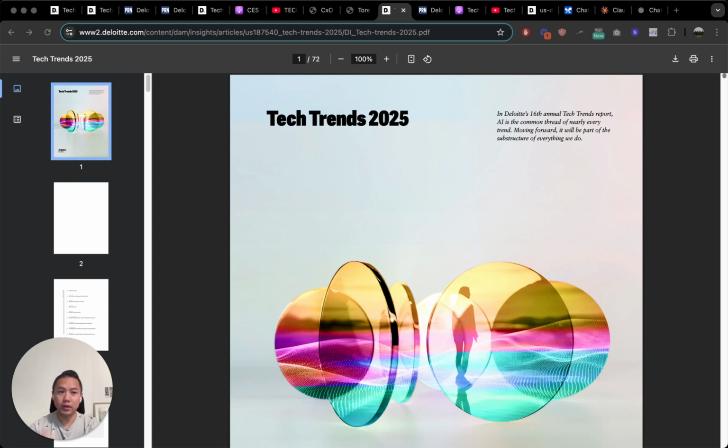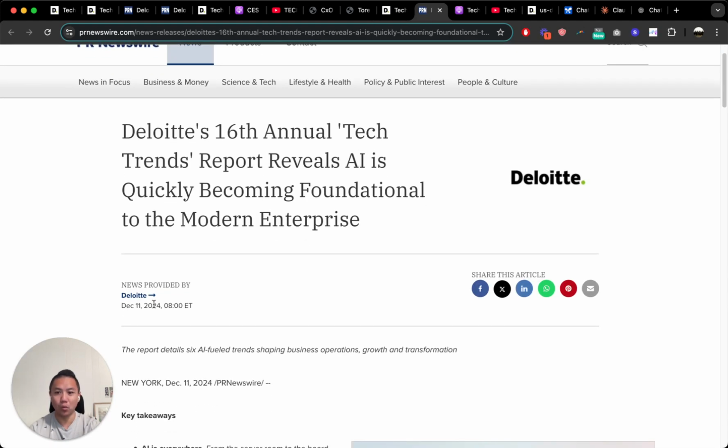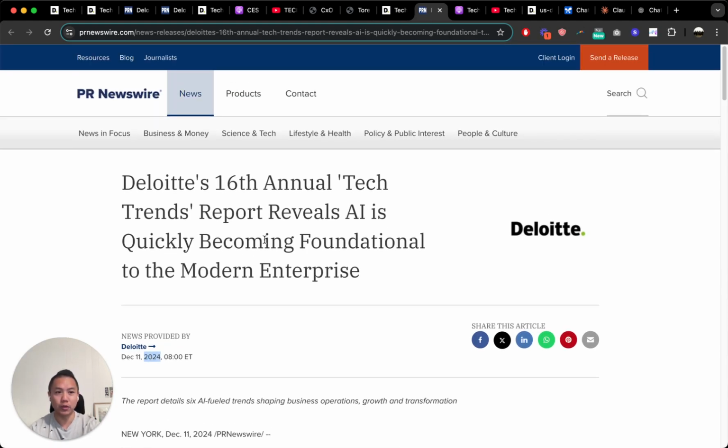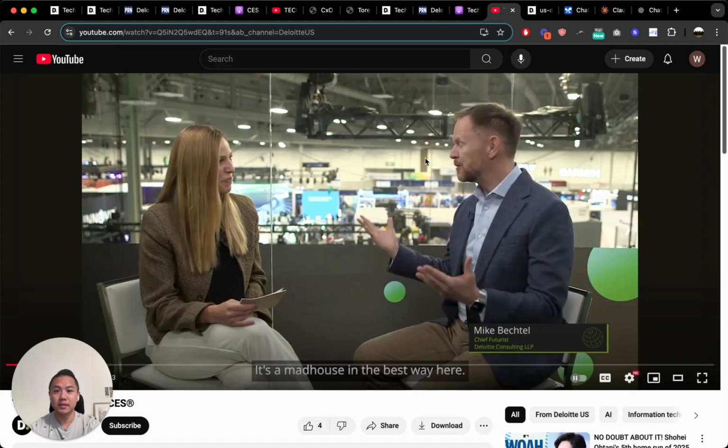Okay, so we're going to create the press release, podcast script, and a blog post. Now, quick note as an aside, obviously the press release already exists. Deloitte published a press release for the 2025 report, and they also did the same exact thing, just with a different spokesperson with the podcast. So you have the same thing for the 2025 report here.